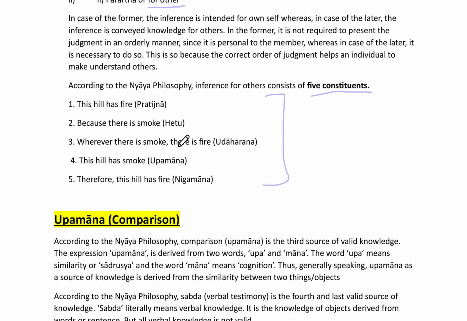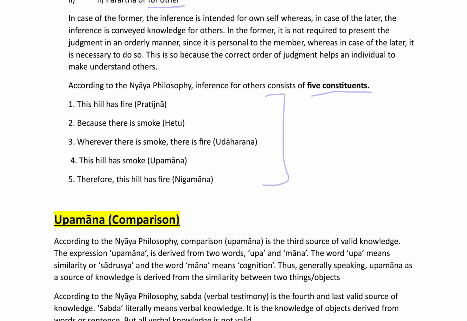Now the hill has smoke, that means Upanaya, the application. Now therefore this hill has fire, Nigamana, that means this is the conclusion. So this is the proposition, this is the reason, this is the example, this is the application, and this is the conclusion. You have to remember them in sequence.